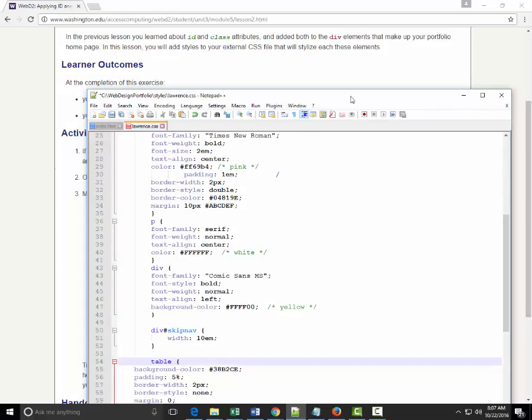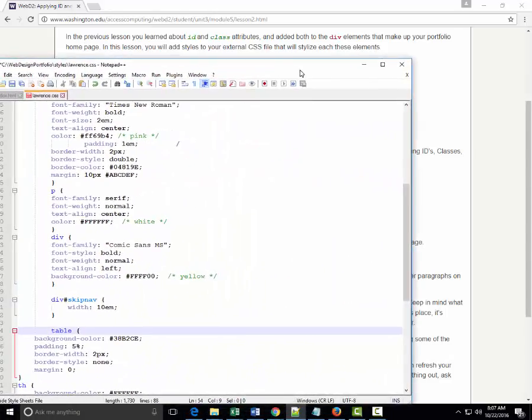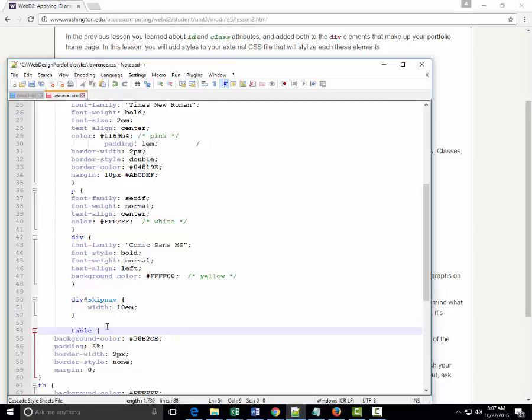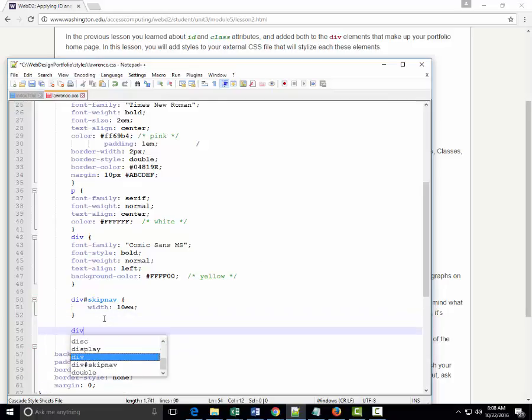Okay. So the next thing they want us to do is to control the width of the info class of divs so that both divs in the class have width 40%. So we want to go div, and because it's a class, we want to say period info.